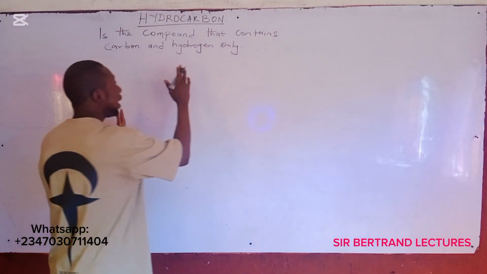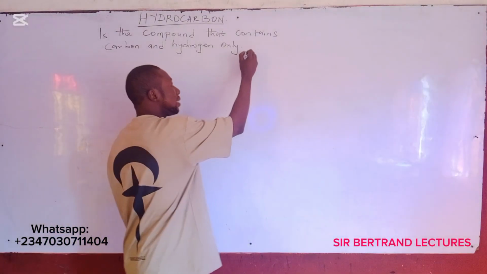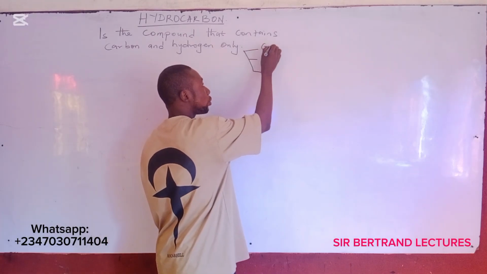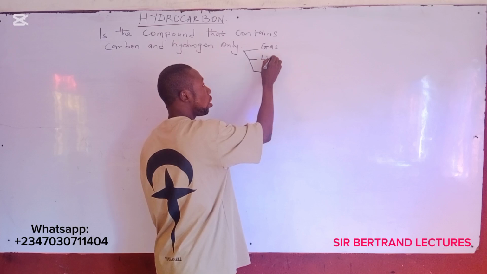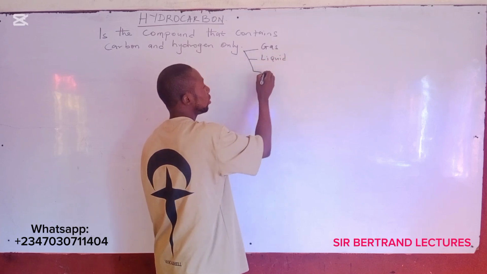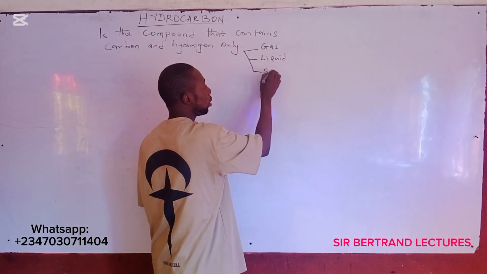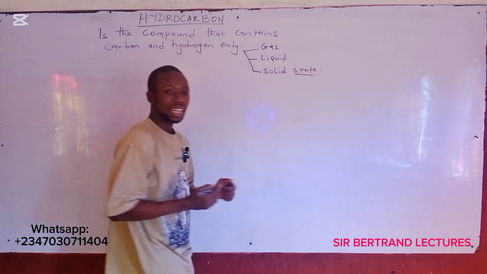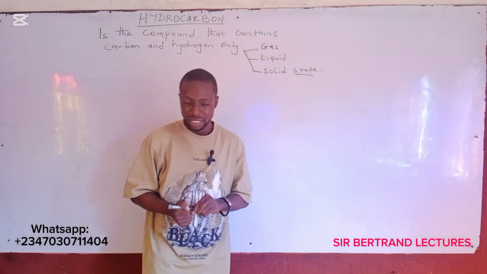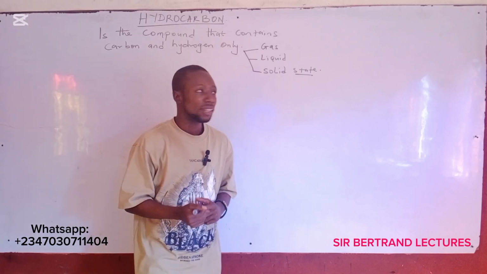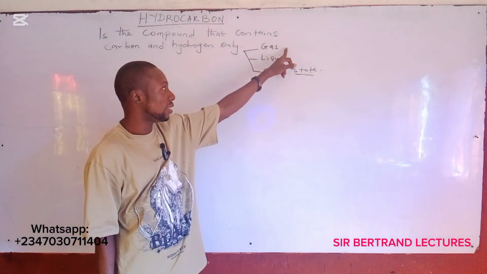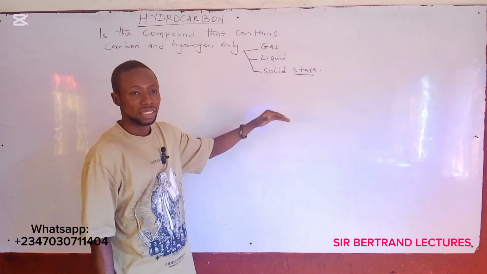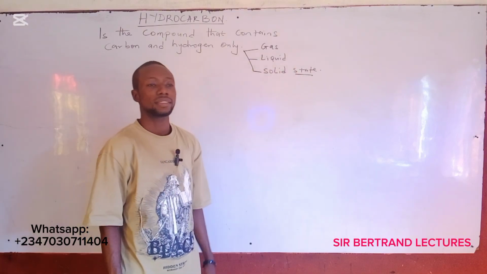Then the hydrocarbon can exist either in gaseous state or in liquid and solid states. Okay, that means hydrocarbon can exist in three states of matter. It's either it exists in gaseous states or in liquid states, or it can exist in solid states.